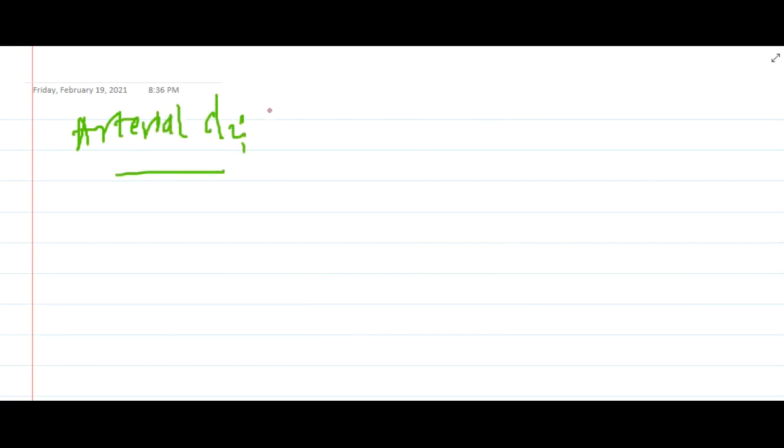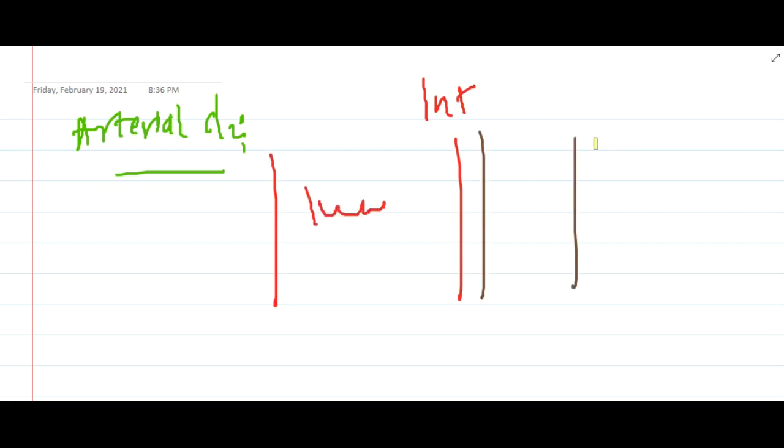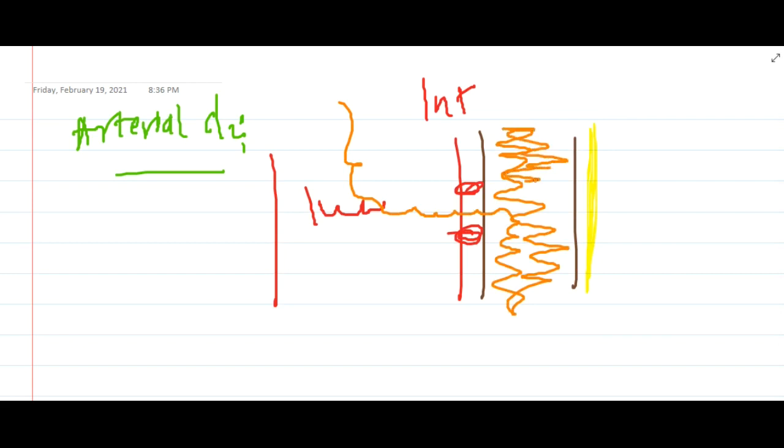Here, this is the intima, this is the lumen of the artery, this is the media, and this is the adventitia. Now there is a rupture in the intima. Because of this rupture, the blood present in the lumen will enter the media and start spreading into the media. Thus it looks as though there are two lumens in this one artery, but it is just one lumen, and because of the breakage in the intima, the blood is entering these layers. This is called arterial dissection, which we will learn in our next class.